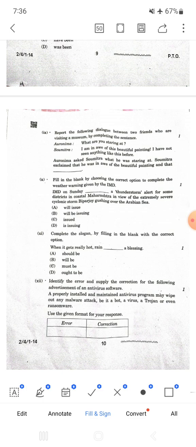The 12th one, a properly installed and maintained antivirus program may wipe out any malware attack, be it a bot, a virus, a Trojan, or even ransomware. So here the error is may, because if it is properly done work, that will surely clean all the viruses, and the impact will be for sure. Therefore we go with the modal verb will. So the error is may, and the modal verb is will.